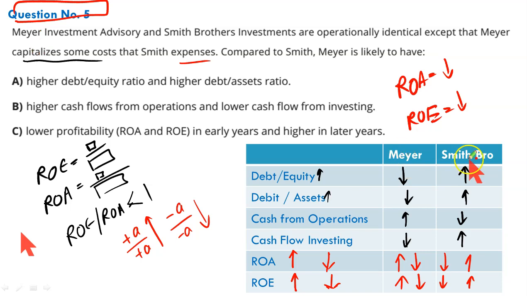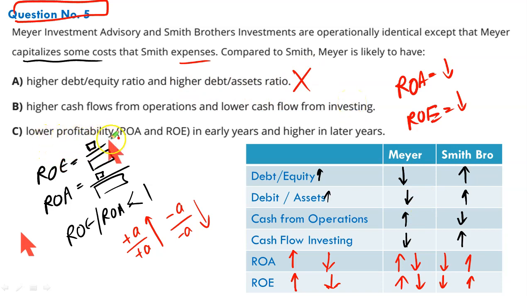Comparing Mayors with Smith Bro, Mayor has high debt to equity? Yes. And high debt to assets in the early periods? No, this is the final answer. This is what we took as equity increase and asset. This is the final net conclusion. So compared to Smith, Mayer is likely to have higher debt to equity? No, it will have low debt to equity. Higher debt to assets? No, low debt to assets. This option is incorrect. We have discussed these all one by one.